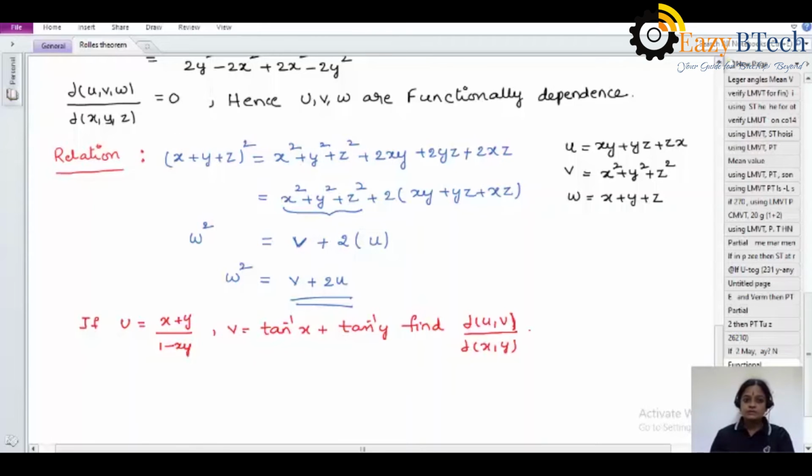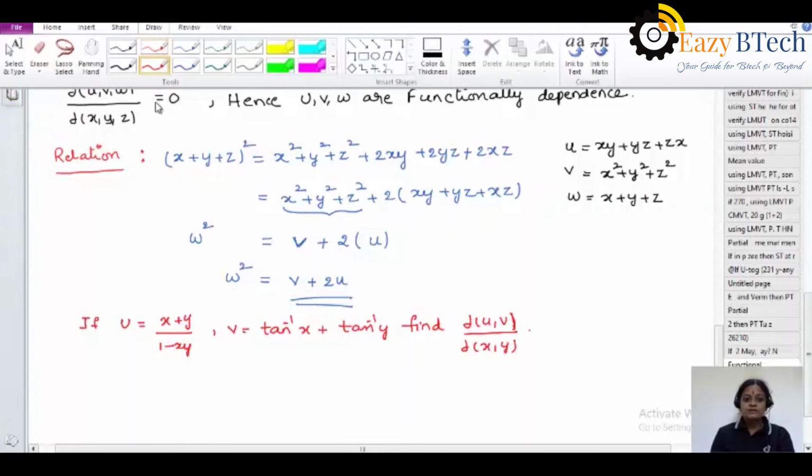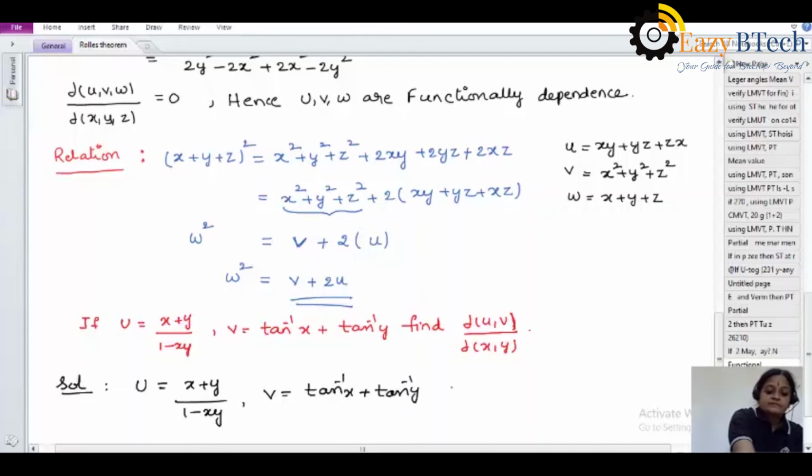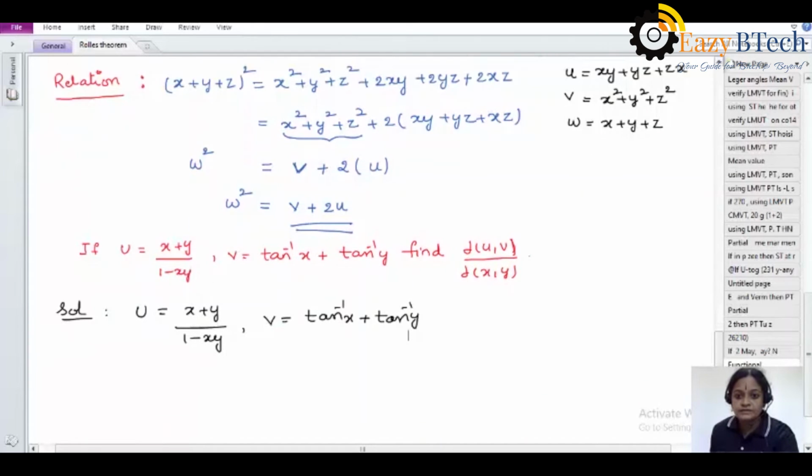So at first, finding the Jacobian transformation of u comma v here. Writing the given question at first. Solution: u is equal to x plus y by 1 minus xy, and v is equal to tan inverse x plus tan inverse y. Now finding the Jacobian transformation, that means dou of u comma v by dou of x comma y.